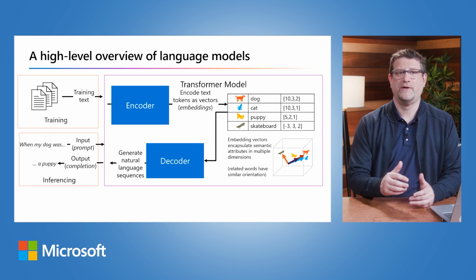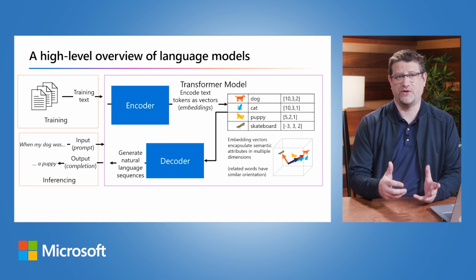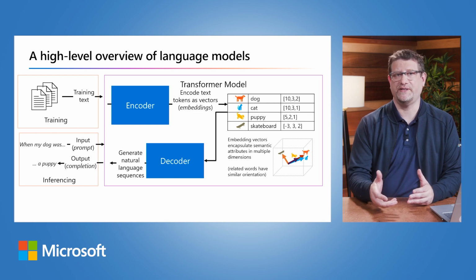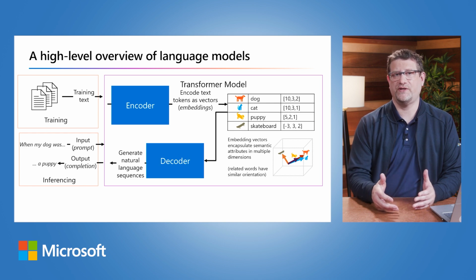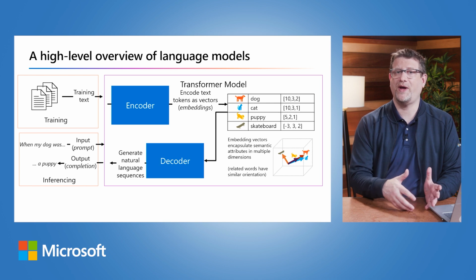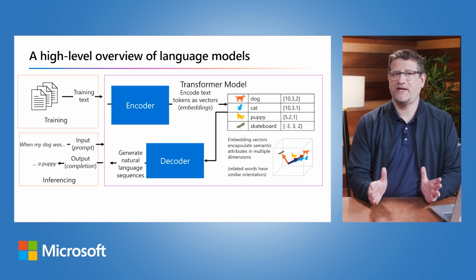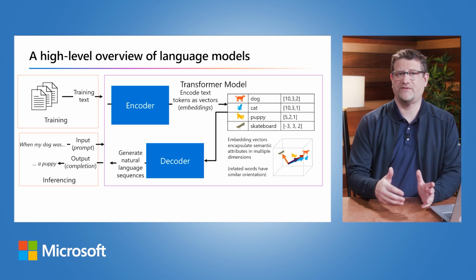In a decoder, the process starts with a sequence of token embeddings representing the text to be completed. During training, the goal is to predict the vector for the final token in the sequence based on the preceding tokens. The attention layer assigns a numeric weight to each token in that sequence, and it uses the value to perform a calculation on the weighted vectors that produces an attention score. That can be used to calculate a possible vector for the next token.